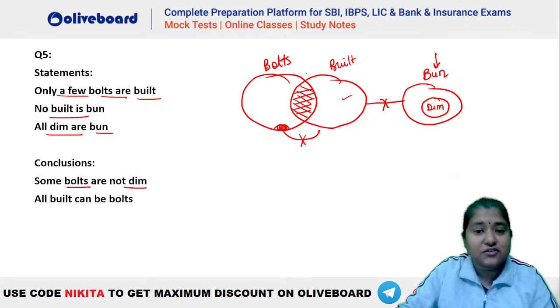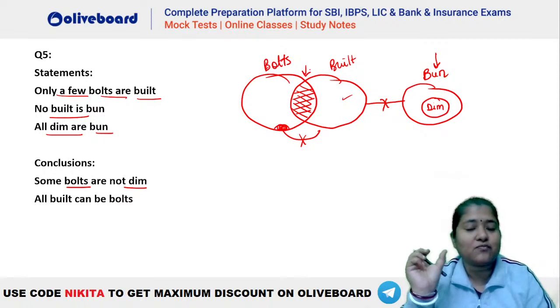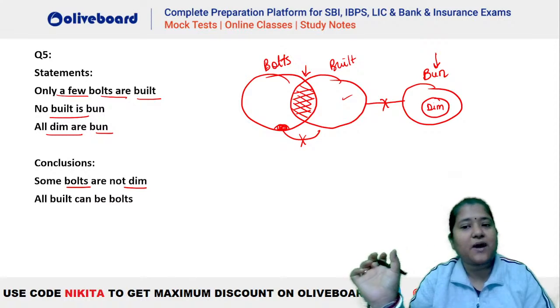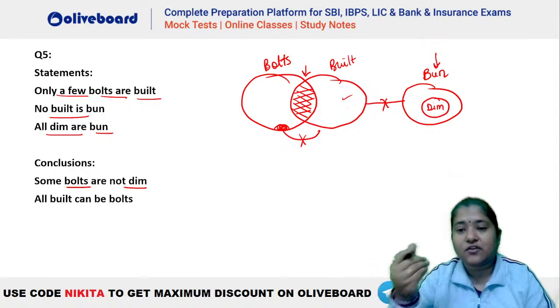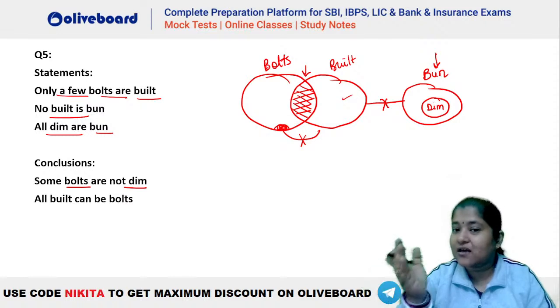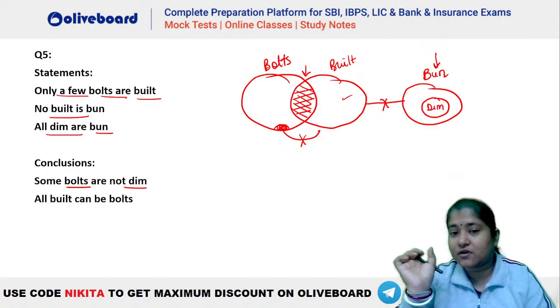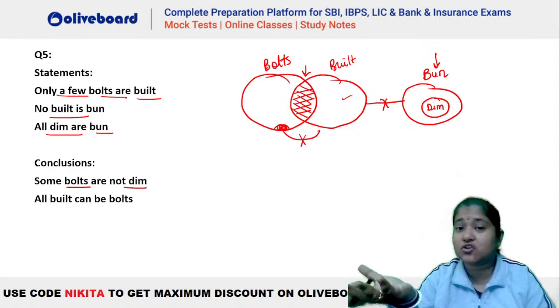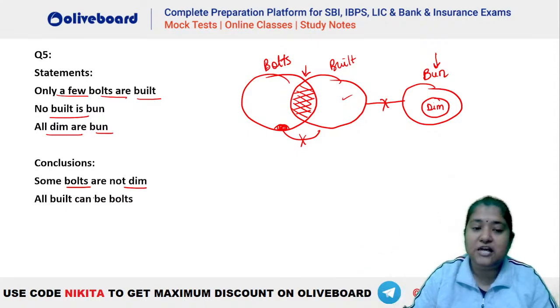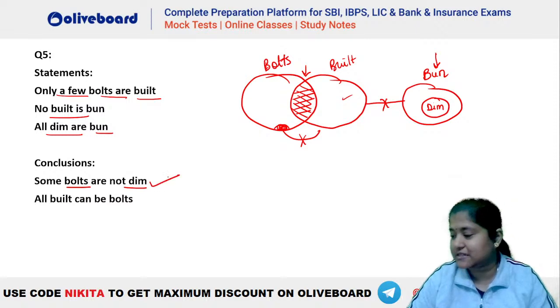So this common portion of bolt and built can never be a part of bun, and that is why this can never be a part of dim as well, क्योंकि dim जो है वो bun के अंदर है. So if this common portion went inside dim, it would have to be inside bun as well, which is not a possibility. So some bolts are not dim will be absolutely right here.